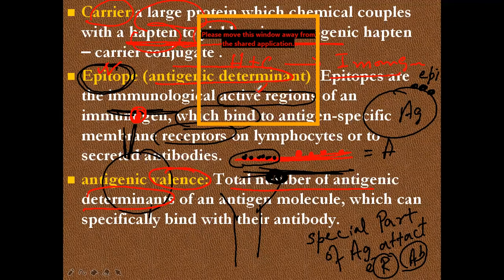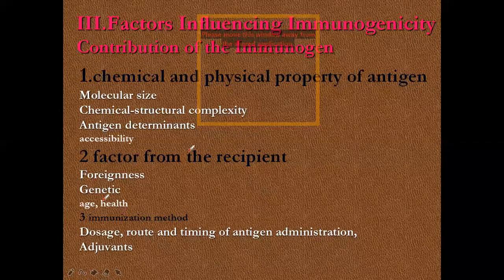Understand? So what is epitope? It's the active region. It's a special part. It's a binding part. There are many things about epitope. This is the property of the antigen. So what is epitope?